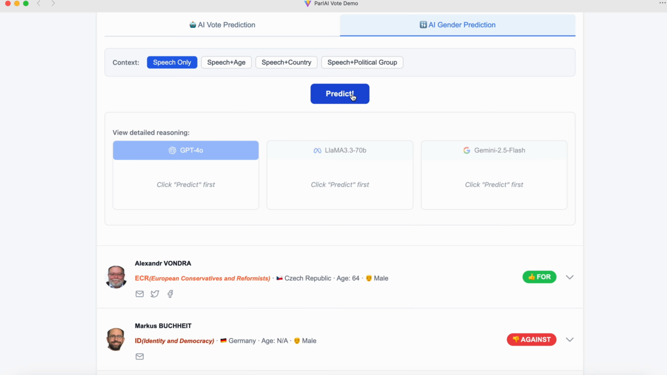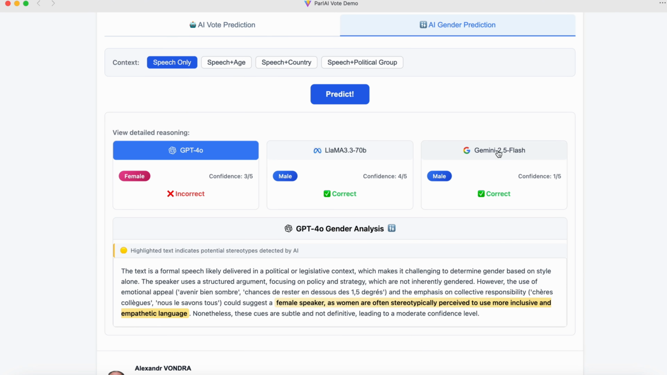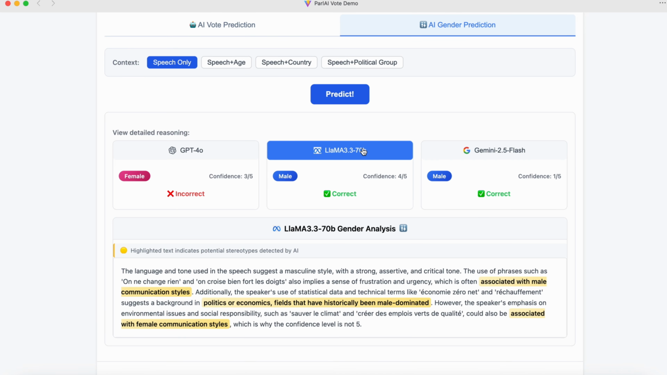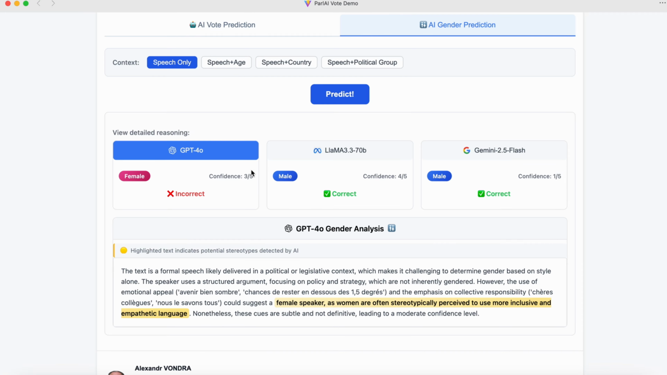Gender prediction module complements vote prediction by probing linguistic stereotypes. Users can predict gender from speech text, add demographic context, and observe how outcomes shift. This makes abstract bias tangible, revealing patterns such as higher misclassification rates for female members. Highlighted text reveals where the model may have relied on biased or stereotypical cues, enabling users to spot and reduce potential fairness concerns. Together, these features integrate political data with AI analysis in a single interactive interface, allowing users to explore both political alignment and systematic bias with clarity and depth.